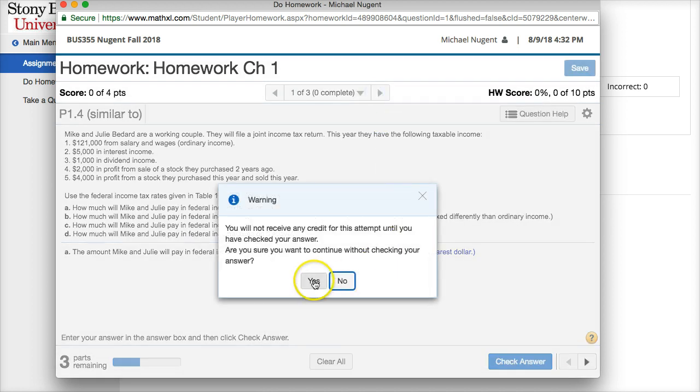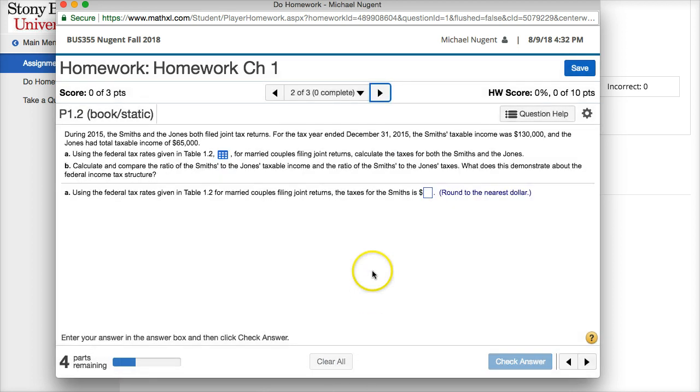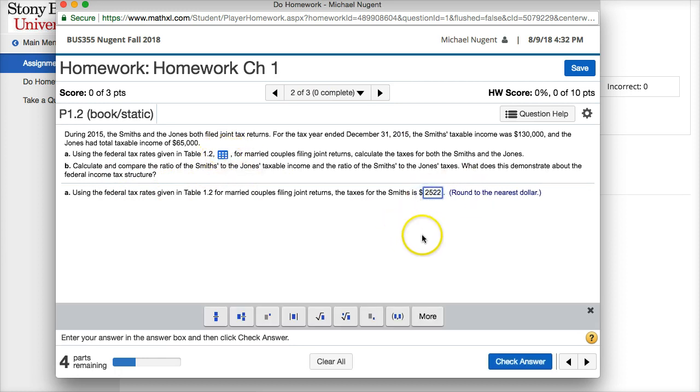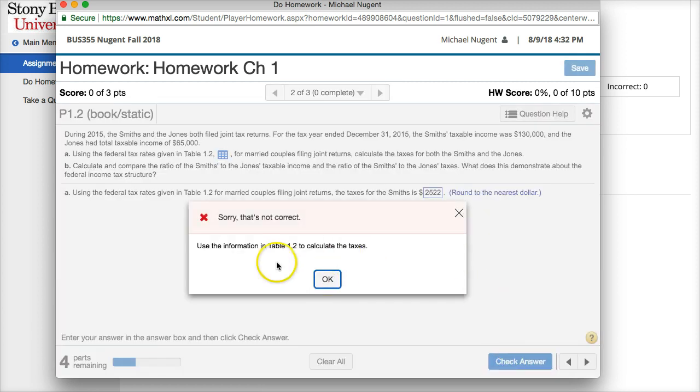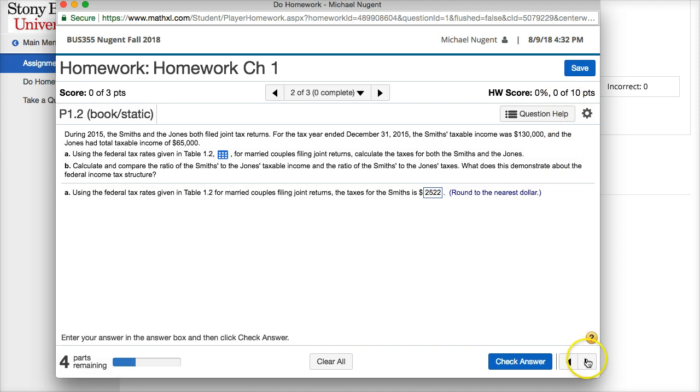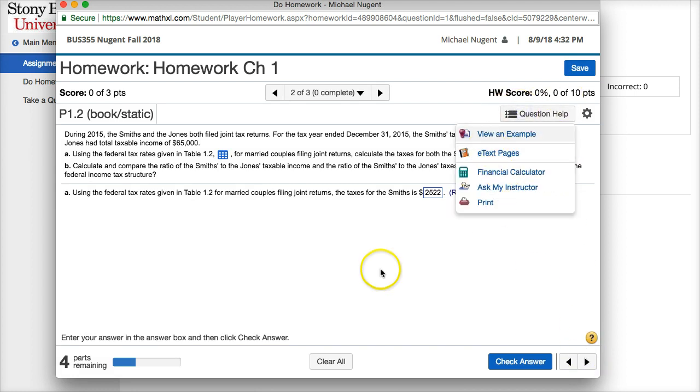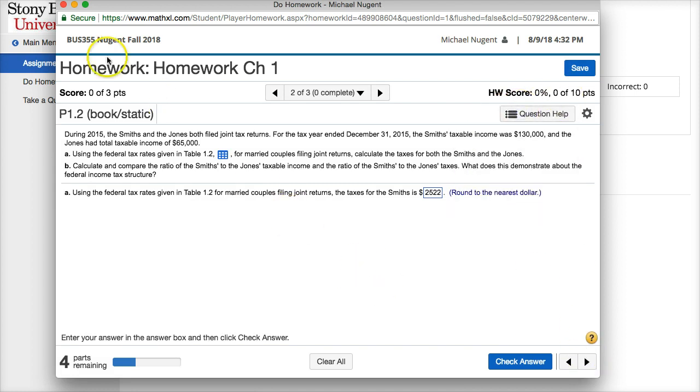So once you complete the question, you can go on to the next question, and again, relevant data will be stored in these little data tabs, and then you just enter in the completed question, and you move forward. And it even lets you know if the question is incorrect, and then you can kind of work on it a little bit more to try to figure out the correct answer on that.